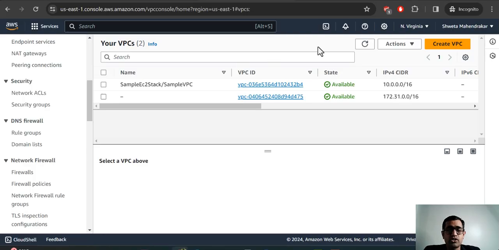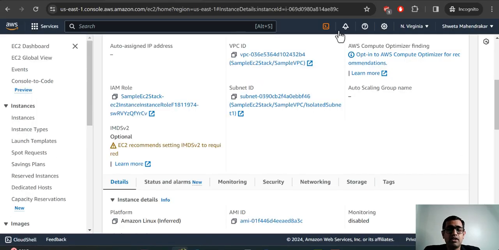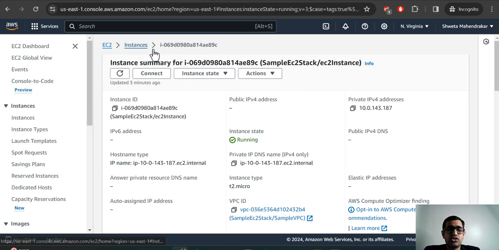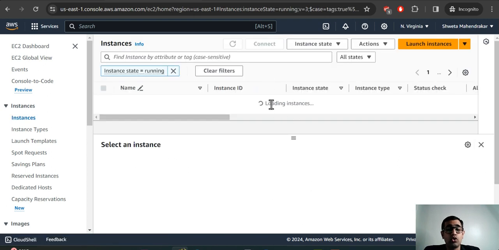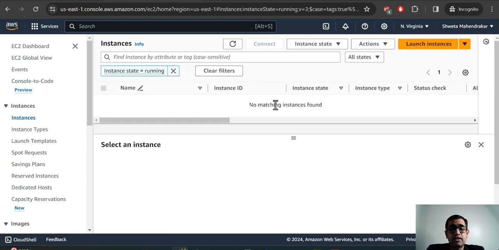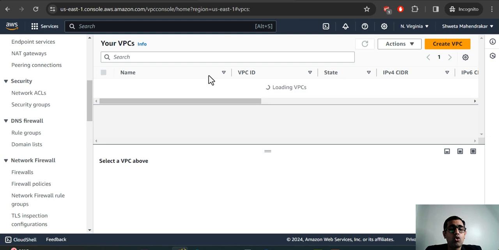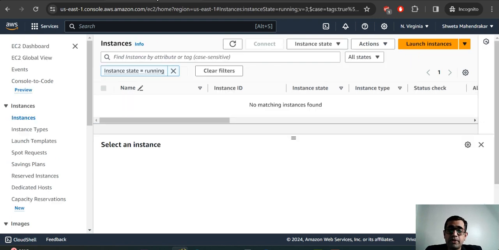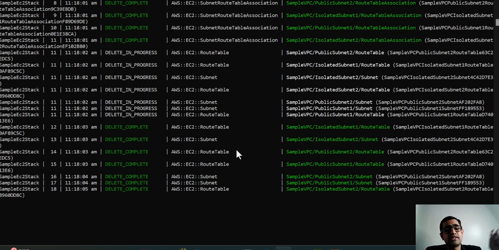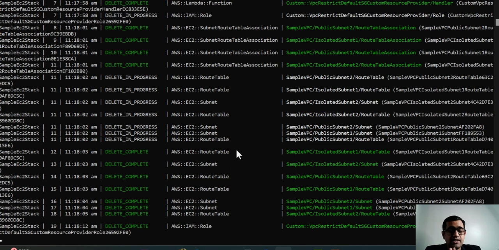Okay, let's go back here and then see. This is the instance that we had created. Let's see if it loads. It has not yet deleted... it has deleted. Now you see that it has deleted the instance. You don't have to worry about it, and in some time it will also delete the sample VPC that we had created as well. All right, let's wait for CloudFormation to complete destroying all of the infrastructure, and once it is done, we'll come back and take a look at it here again.